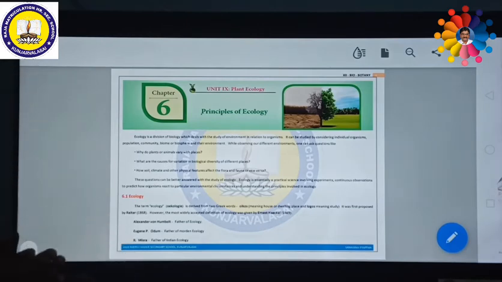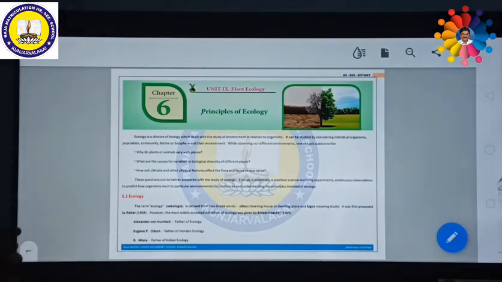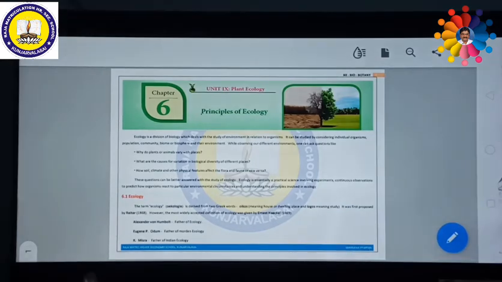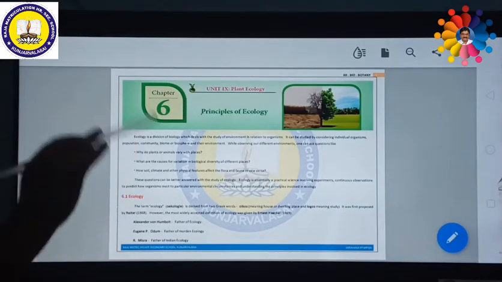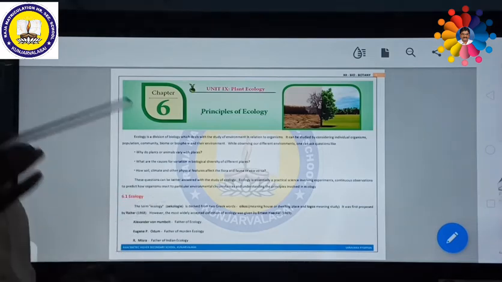While observing our different environments, one can ask questions like, why do plants or animals vary with different places? A lot of questions might arise. Among them, why do plants or animals vary with different places?